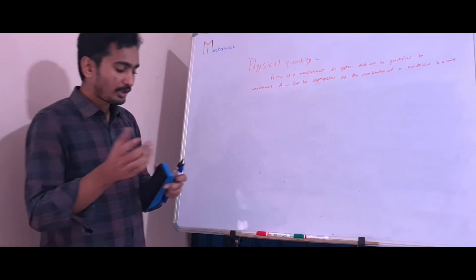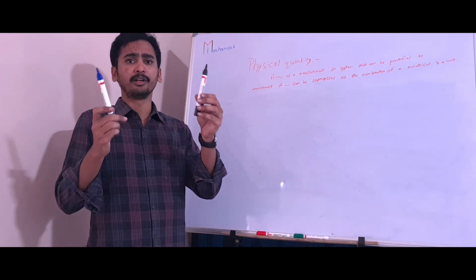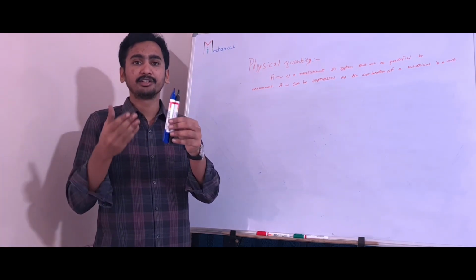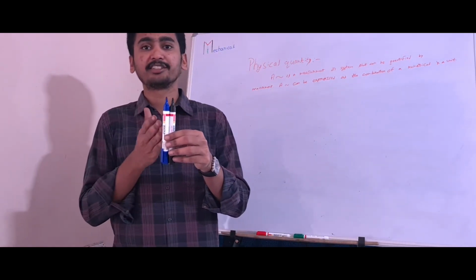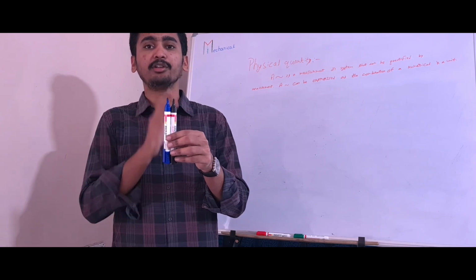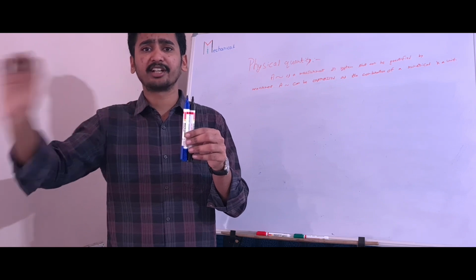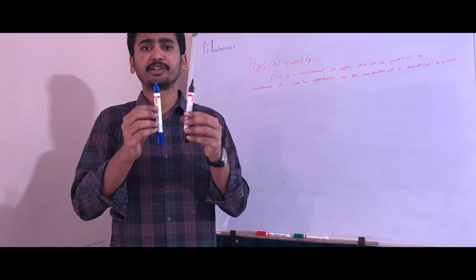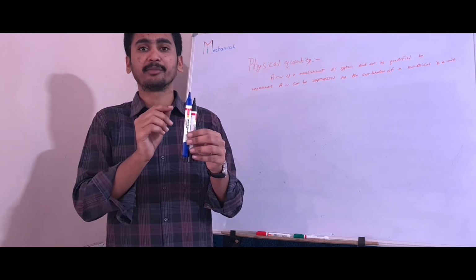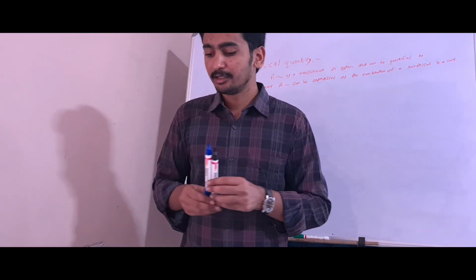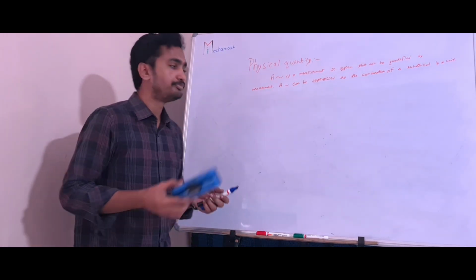Simply, for example, take this one. This is a hot body and this is a cold body. When we keep them together, they will reach thermal equilibrium after some time. This we know, right? What is happening here? Energy is transferred from the high temperature body to the low temperature body. When we calculate how much energy is transferred from the hot body to the cold body, we call that heat, for example 30 joules or 40 joules.